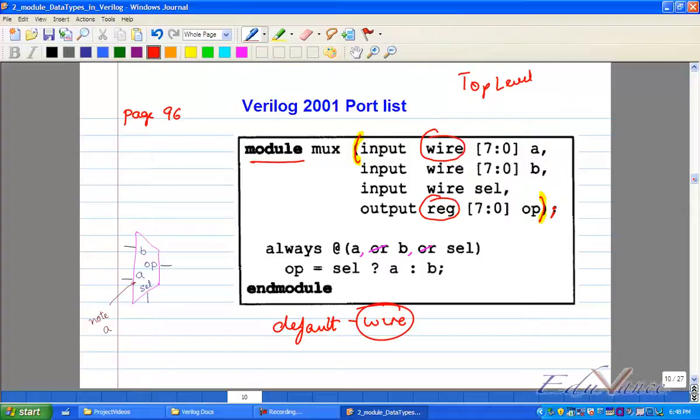The minute you have to describe a sequential output like a register, flip-flop, counter, blindly think of reg. And by the way, Verilog will force you to use reg. वो क्या बोलेगा? तेरे को जितना मस्ती करने का कॉम्बिनेशनल में कर, एंड में अगर तेरे को सीक्वेंशियल बनाने का है ना, तो क्या बनाने का? रेज. They forced it. There you don't have any option.